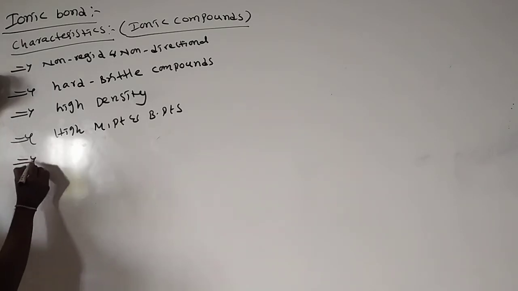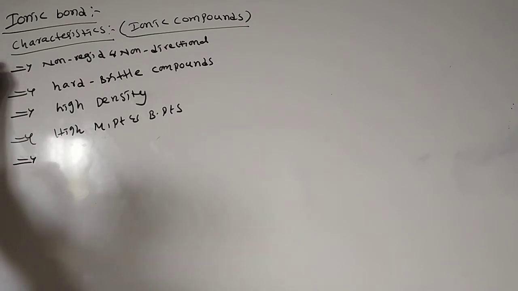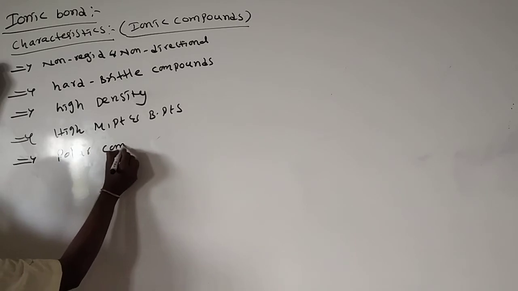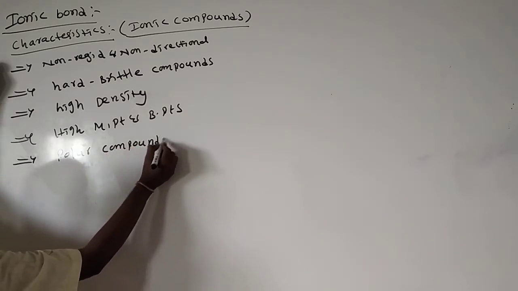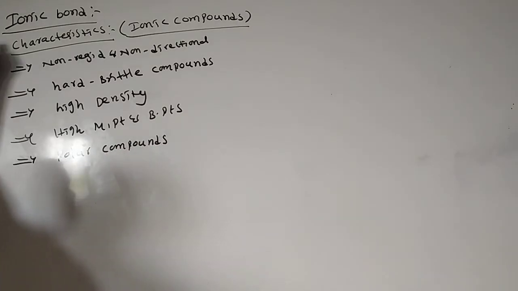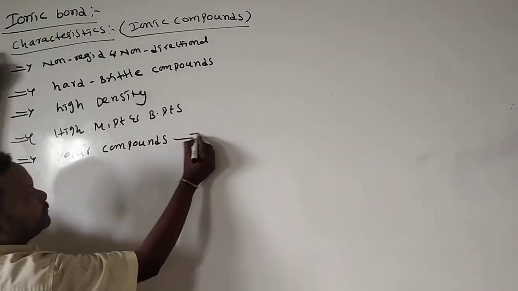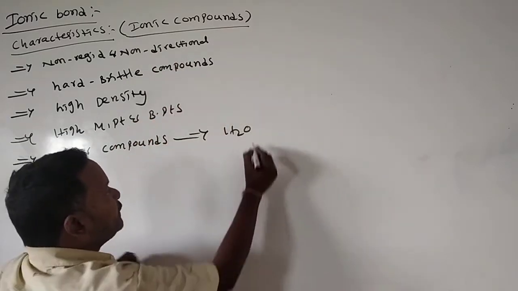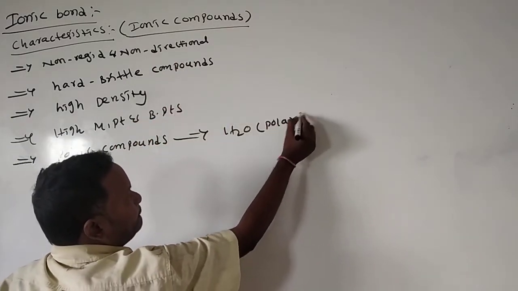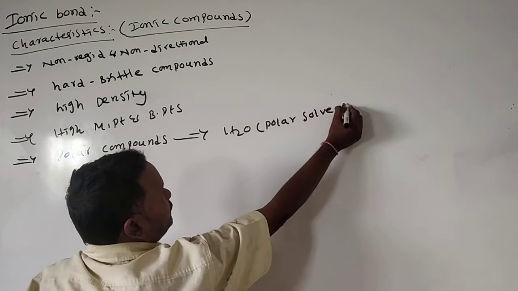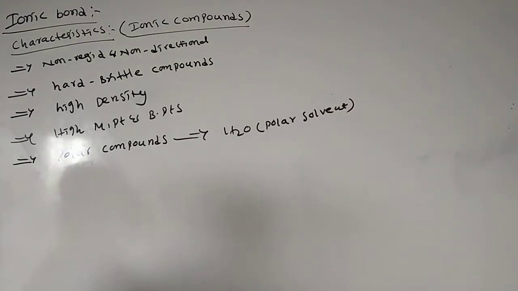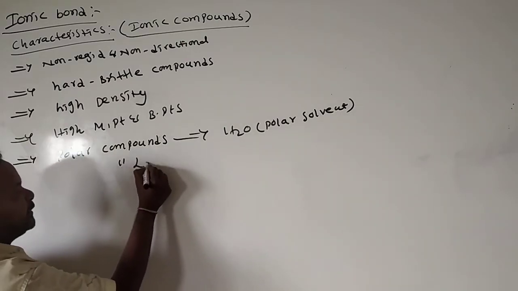And here all ionic compounds are polar compounds. That means they form dipoles. So they are completely soluble in water. All polar compounds are soluble in polar solvents, and water is also a polar solvent. Polar compounds are 100% soluble in polar solvents, by the principle like dissolves in like.